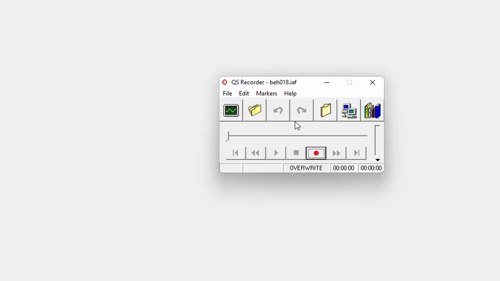And now it's created a new file. It's identified with the user's initials or name and the unique number identifier that's generated automatically for each file that you create. And then we're ready to go from there.